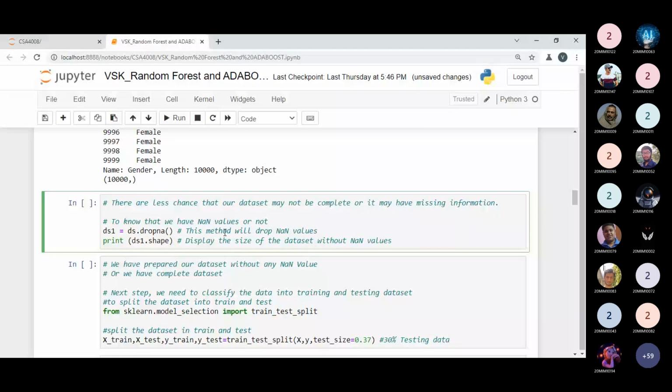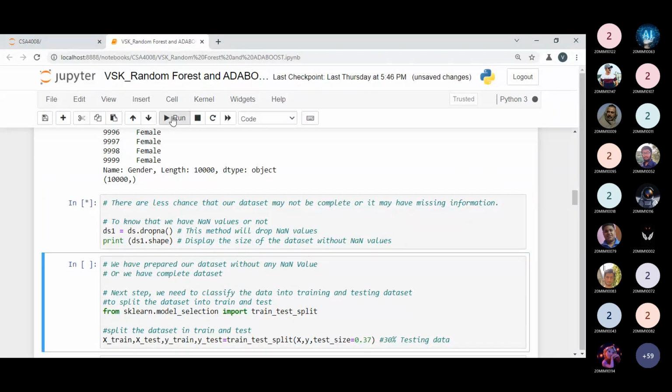After removing such rows, we can easily check the size of the updated data set. ds1 is the name of the variable which will keep the data after removing the null value rows. So we observe ds1 dot shape. I'm printing this. If it prints 10,000, it means there are no null values. Let me show you my proof. It is printing 10,000 only.